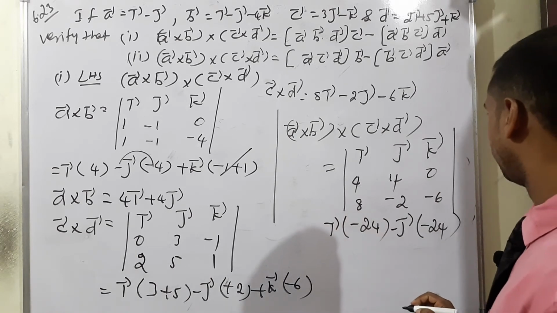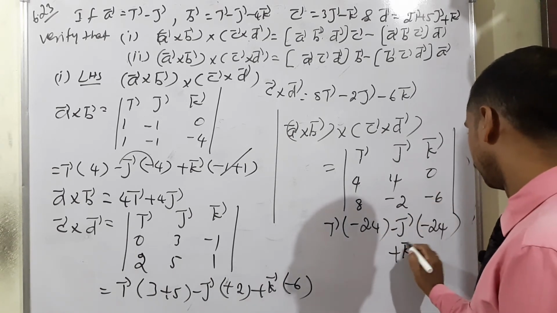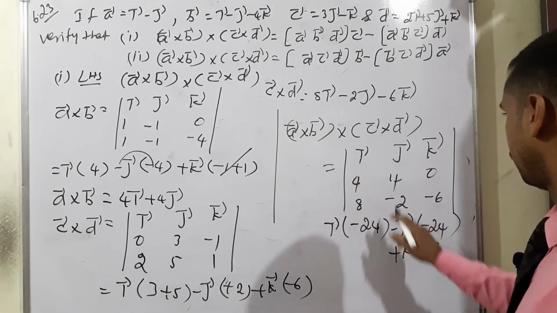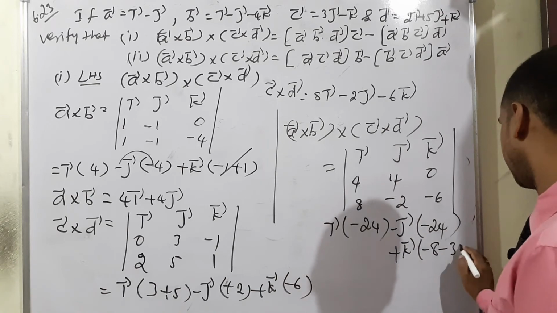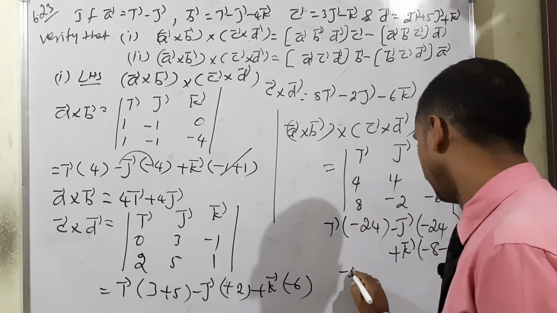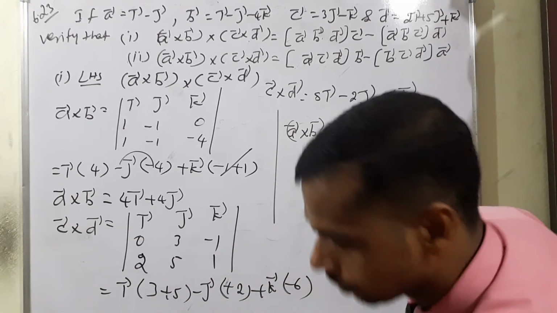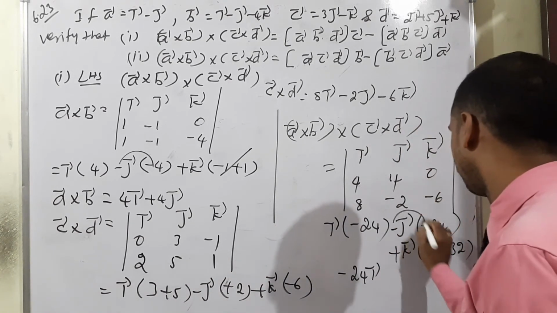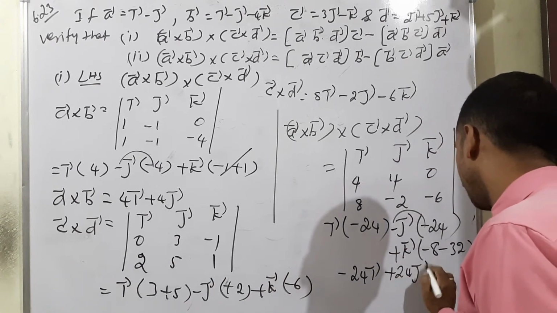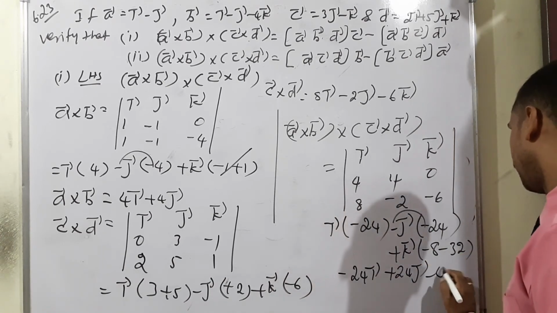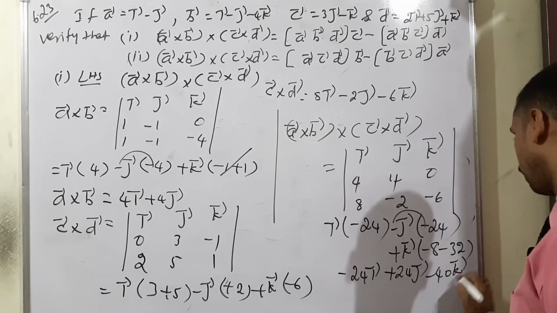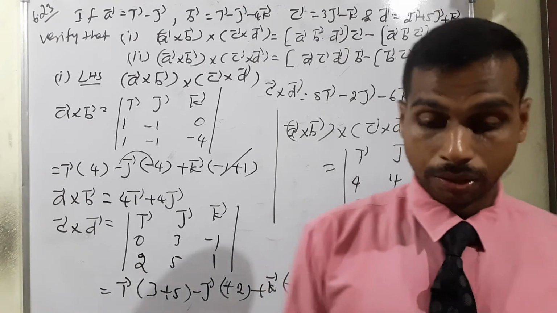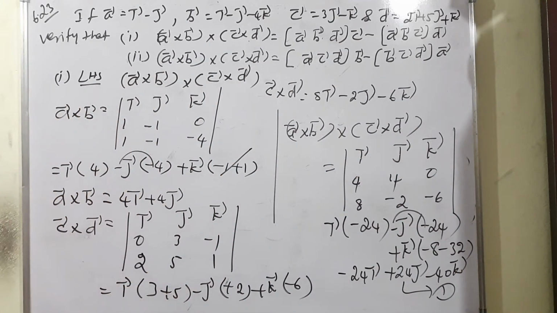So now next condition, plus K vector means 4 into minus 2, minus 8. 8 4s are 32, but minus 32. Therefore, minus 24I vector minus into minus plus 24J vector, minus 8 minus 32 means minus 40K vector. This is called equation number 1. Okay, equation number 1 is the left hand side value.